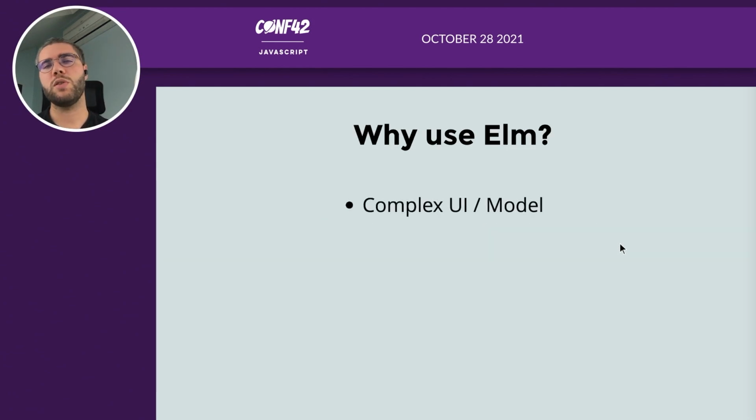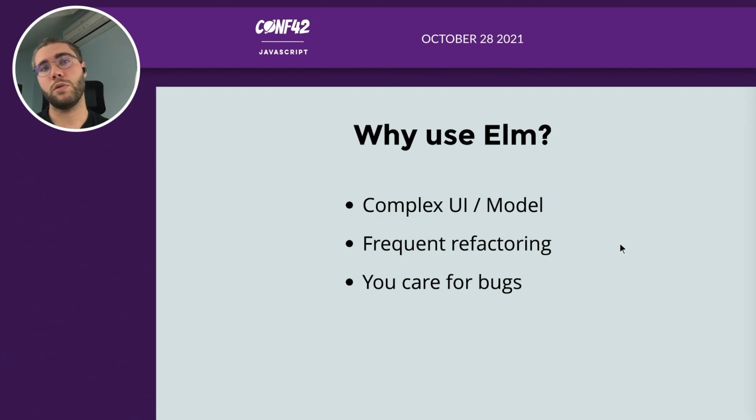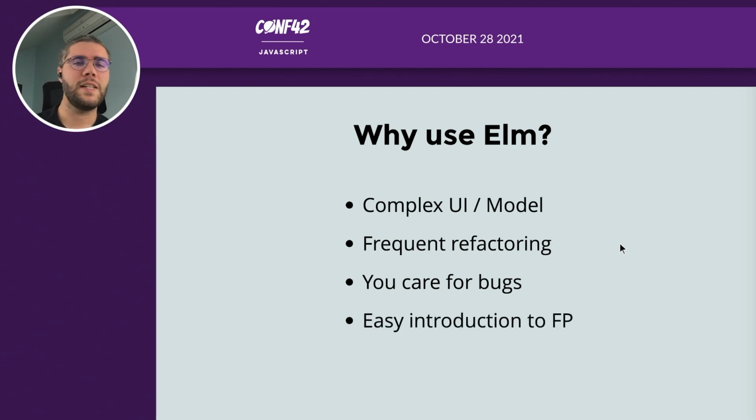Why should you use Elm? Because you have a complex UI or a complex model, a lot of change happening inside your application, and you want to understand what is happening. Elm is really good for complex applications. You have frequent refactoring, because Elm really shines during refactorings. You care about bugs, of course. If you don't want your production to be full of bugs, Elm will help with that.